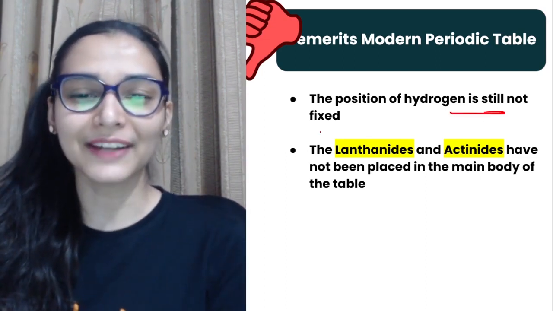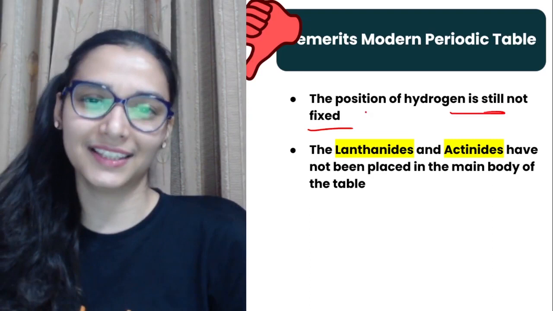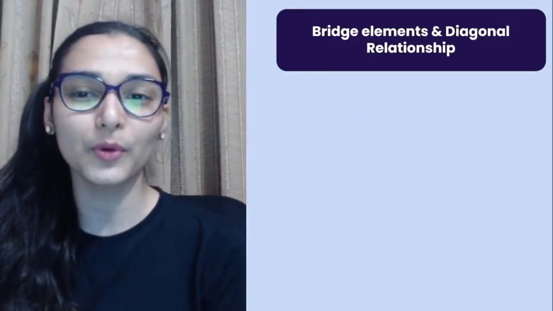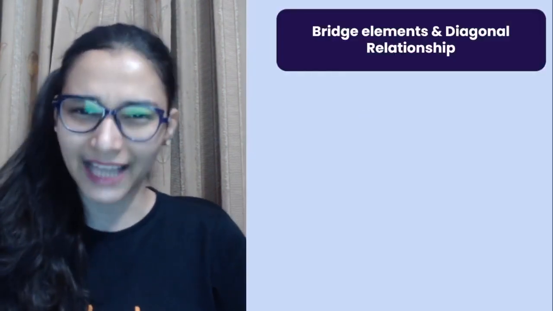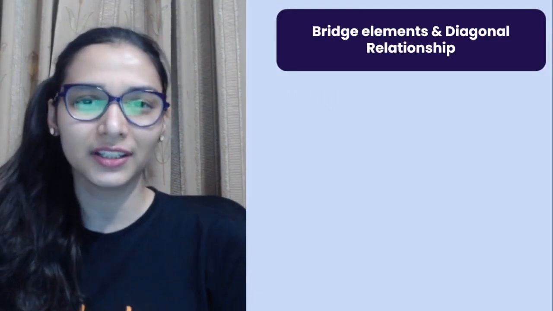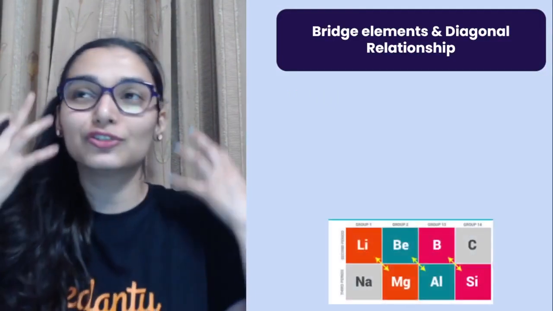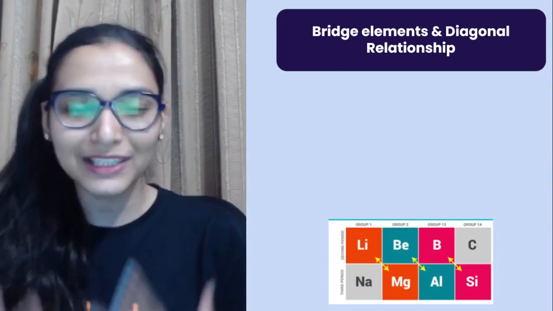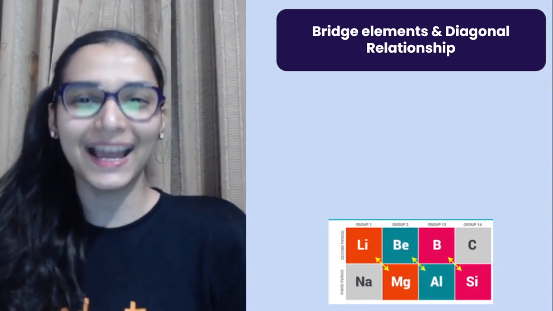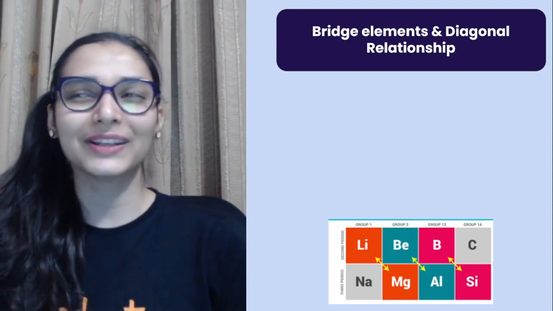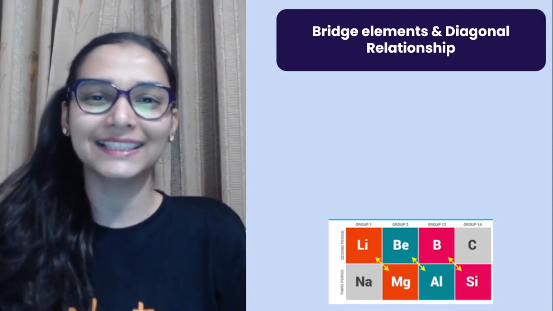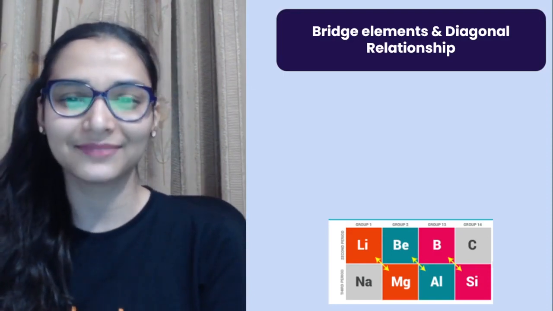So the position of hydrogen is still not fixed. Hydrogen you have kept in group number 1, but is that its right position? The properties are denying. Properties are saying no, I am a non-metal, hydrogen. It shouted and said, let me go and meet fluorine, chlorine, bromine. I am missing my cousins. But no one is listening. No, now lithium, they are your family.